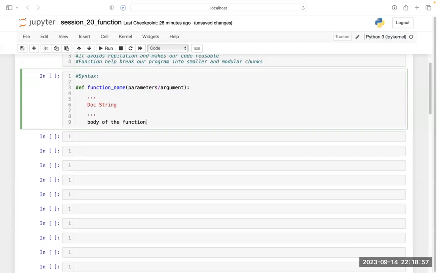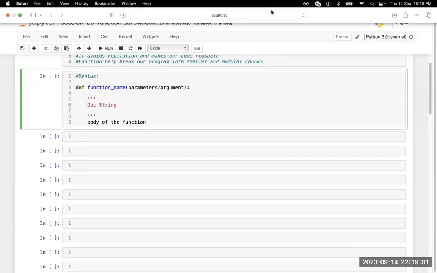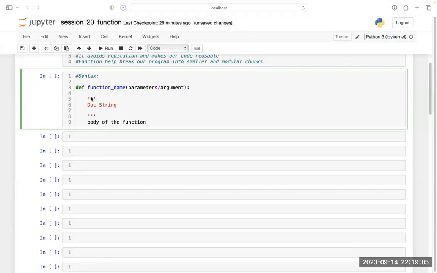So let me now explain something here. This is a keyword.